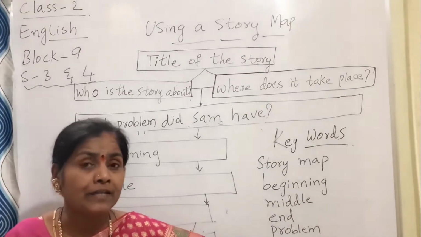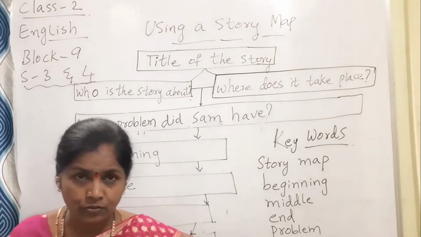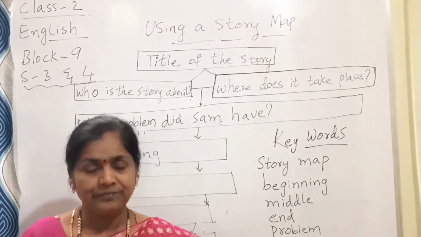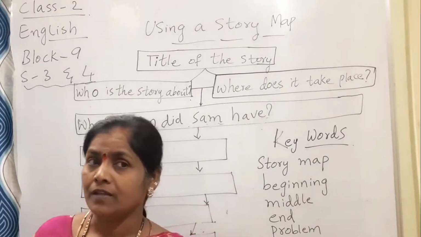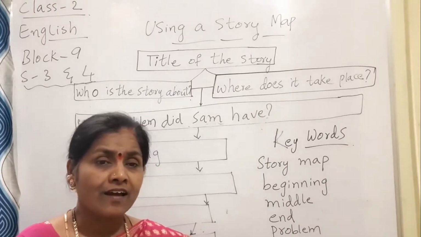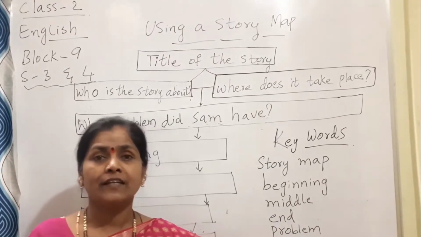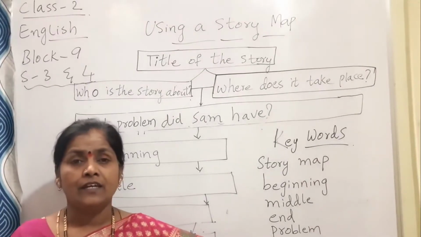What happened in the beginning of the story? Can you help me out? Yes, Sam and Sid were painting and drawing. Then what happened? Their mother called them to enjoy the cake.